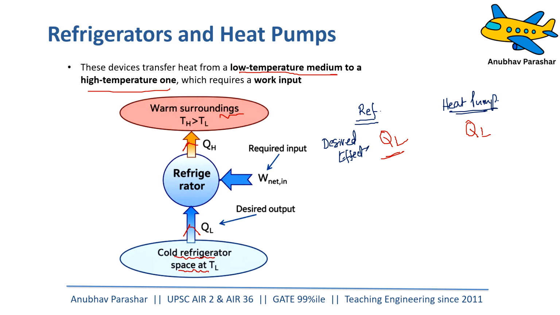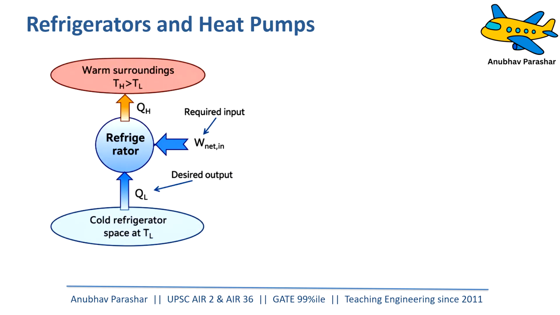So this is the basic difference between a heat pump and a refrigerator, but both of them will be working in a cycle, right? And we will require putting in some amount of work for the refrigerator or heat pump to work. It is also going to operate in a cycle. Now, for refrigerators and heat pumps, we don't define efficiency. Instead, what we define is coefficient of performance.